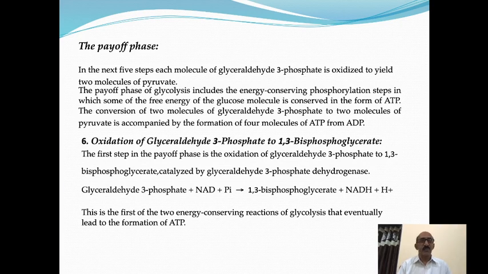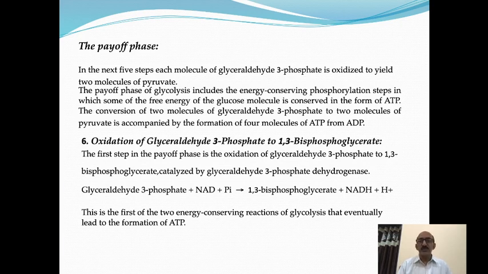The conversion of 2 molecules of glyceraldehyde 3-phosphate to 2 molecules of pyruvate is accompanied by the formation of 4 molecules of ATP from ADP. Thus, 4 ATP molecules are synthesized in the payoff phase.